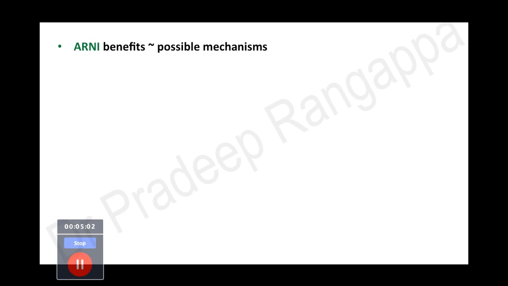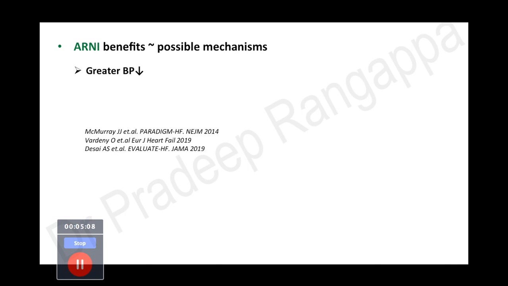So what are the reasons that ARNI has a favorable benefit in heart failure? The possible mechanism is there is a greater reduction in the blood pressure with the use of ARNI, and these are all landmark studies: the PARADIGM heart failure and EVALUATE heart failure studies. And there was a decreased diuretic requirement because there was an increase in the natriuretic peptide, and there was good natriuresis happening. So the need for diuretics was less in heart failure with the use of this drug, ARNI.